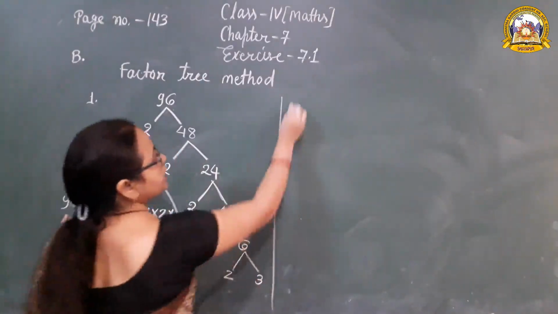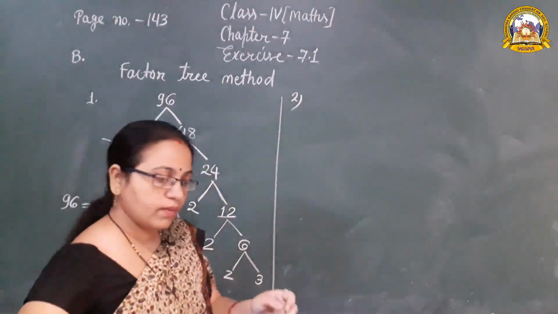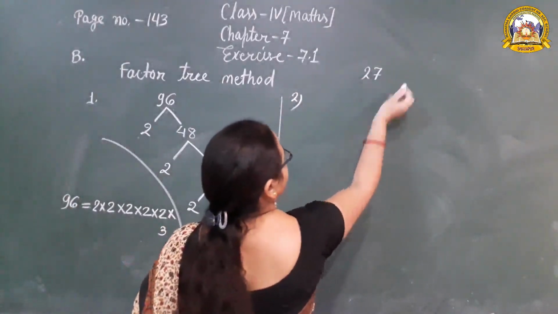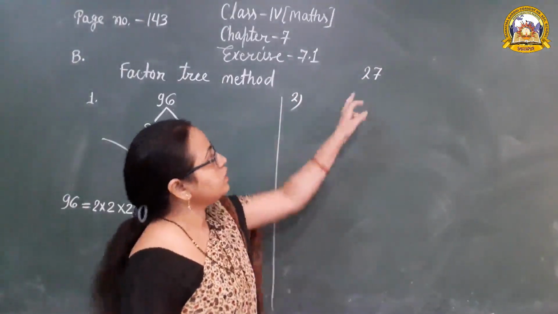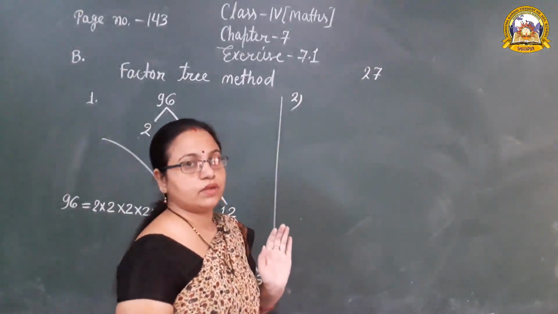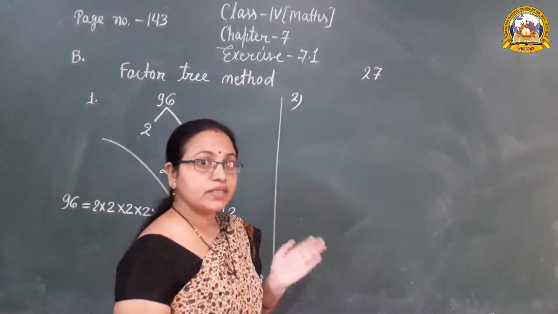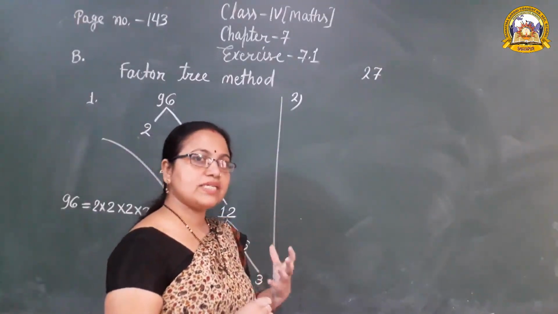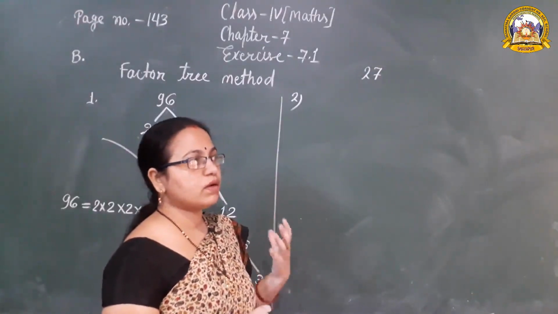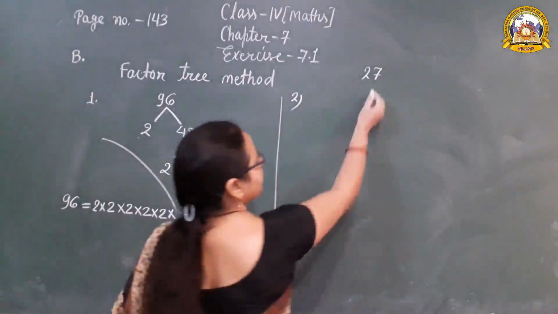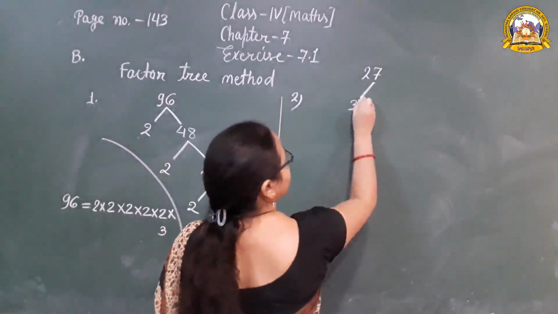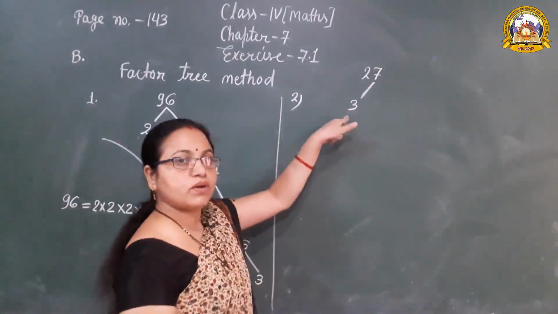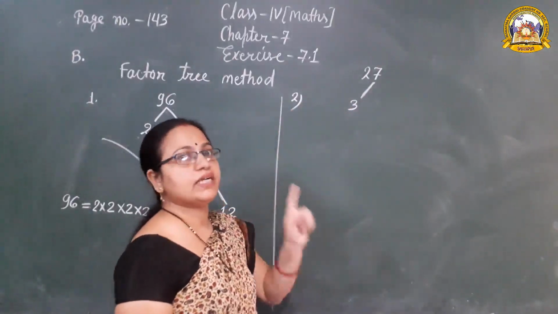Next question. Question number 2. 27. First we see that 27 is an odd number, so it is not possible to divide it by the even prime factor. So we take the smallest odd prime number, that is 3, because 27 cannot be divided by 2.